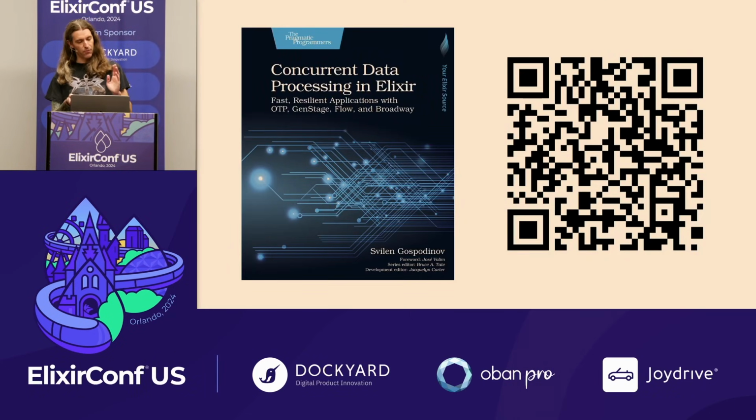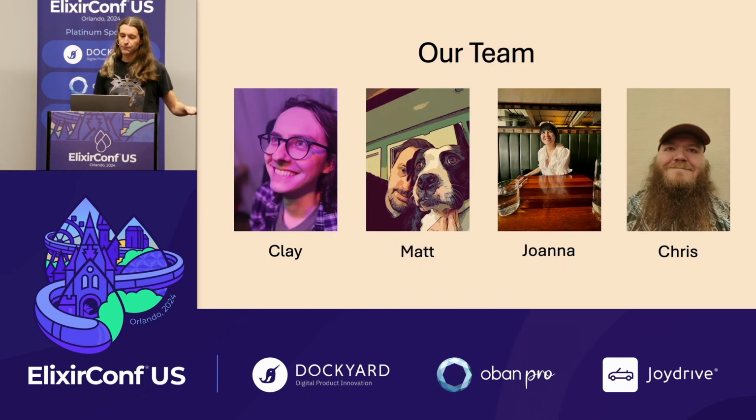If you want to learn more about the differences between Broadway and GenStage, I highly recommend this book, Concurrent Data Processing in Elixir, to better understand that separation. It really clicked for me when I read this book.